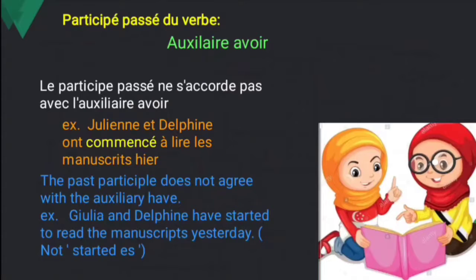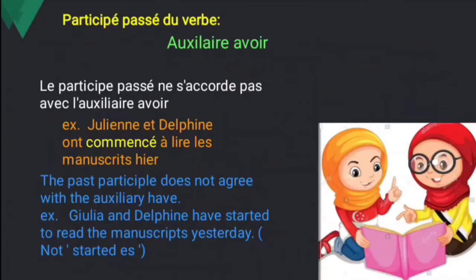Fourth content is participe passé du verbe. So what is the meaning of participe passé du verbe? Past participle of the verb. So how to form the past participle? First, you have to start with the infinitive of the verb, then proceed to the following changes in the ending.